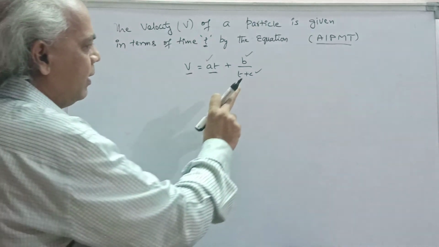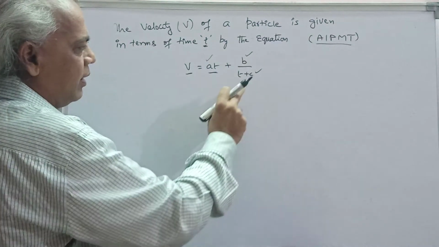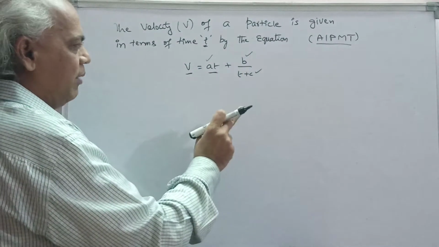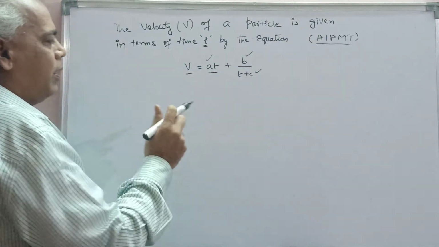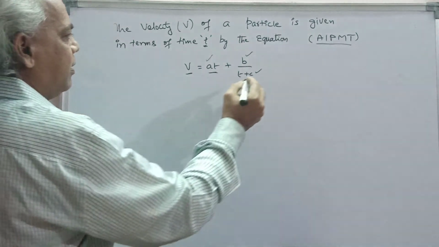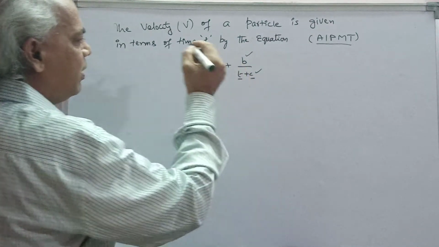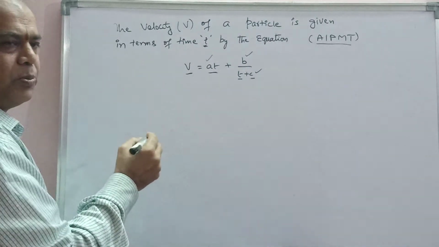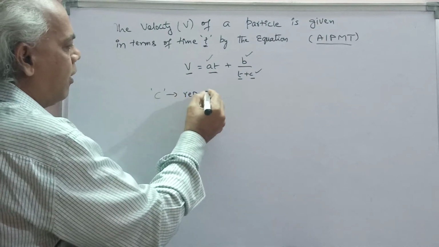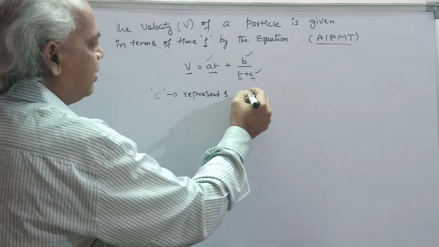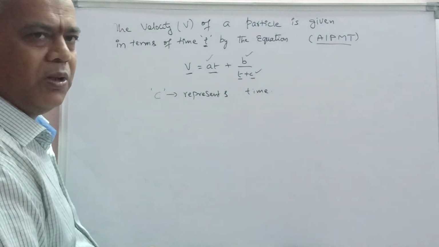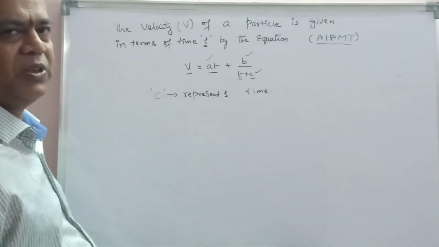And in the fraction b by t plus c, the constant c must represent the same, that is time. So according to the principle of homogeneity, in this expression the constant c represents time. The main important point is that we must know the principle of homogeneity.